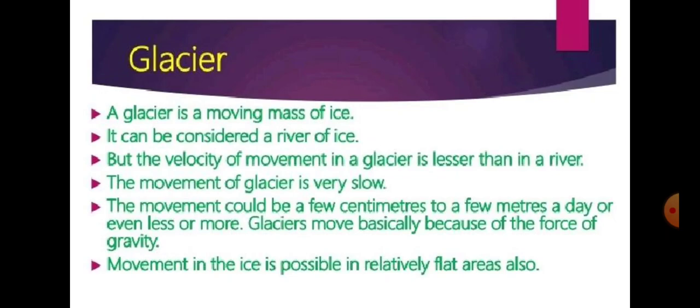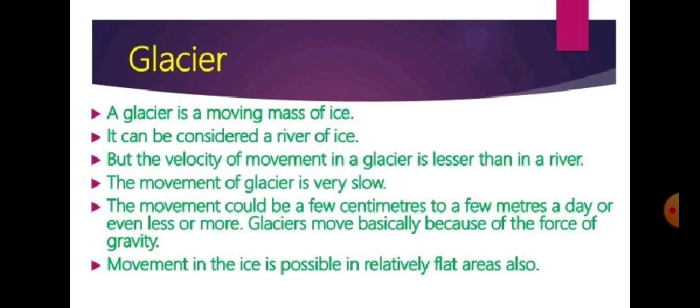Okay, so we have to see what are the things that are formed by the snow or the ice. First of all, that is the glaciers. So what is a glacier? A glacier is a moving mass of ice. You can consider it as a river of ice. And what does a river do? It moves. So the glacier also moves,